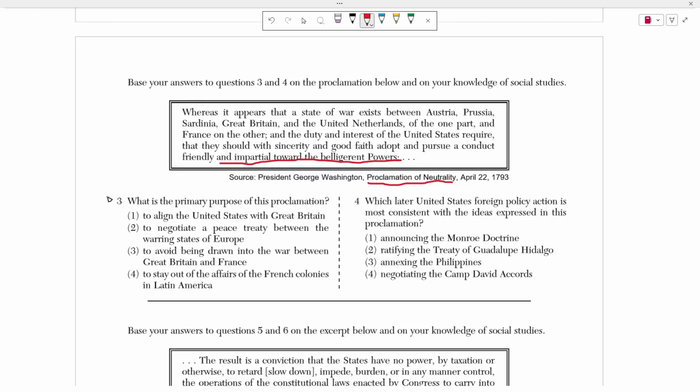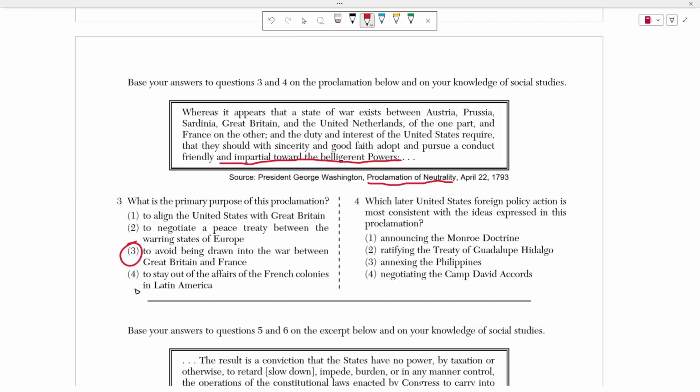So when number 3 asks us what's the purpose of this, obviously it's to avoid being drawn into another war between Great Britain and France. If you're neutral to a conflict, you won't be drawn into it because you're not taking a side. All right, and this is very important for America because they just fought the Revolutionary War. Right? They just got their independence. If they enter another war, they won't have the resources to fight it, and again, the British might invade, and they might be under control of another monarchy.